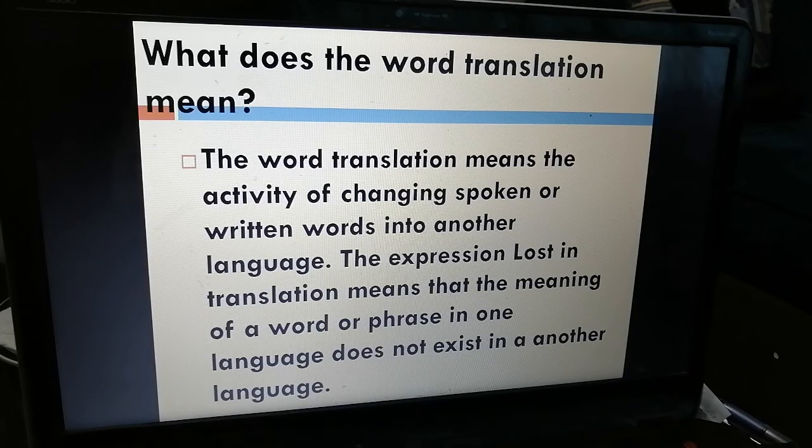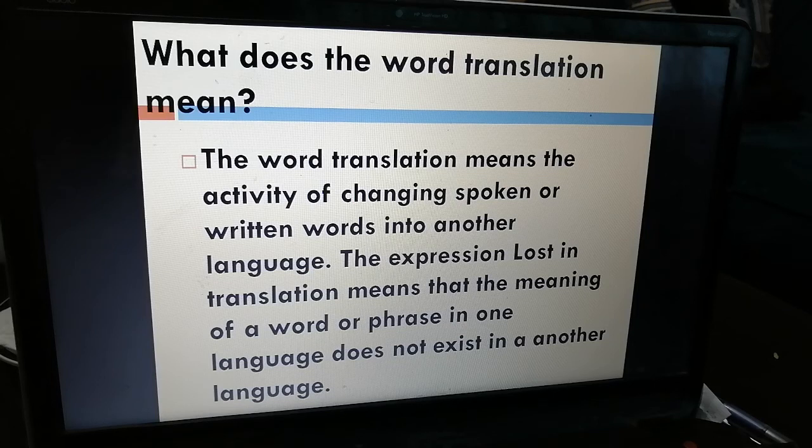What does the word translation mean? The word translation means the activity of changing spoken or written words into another language. For example, can we say shukran ilak in Arabic? We cannot say shukran ilak in English. We have another word, okay? It means in English, thank you.